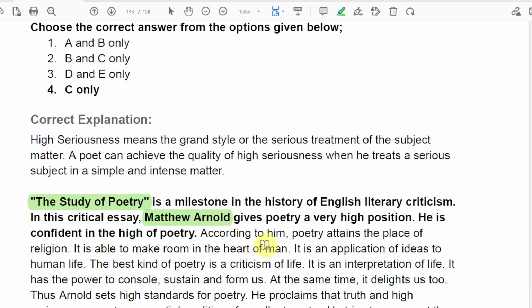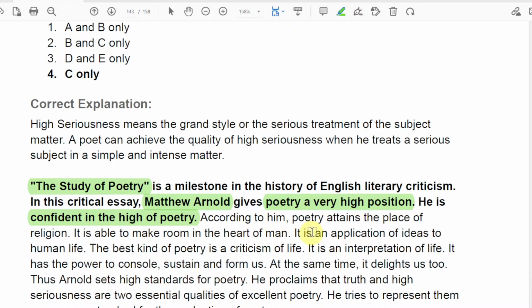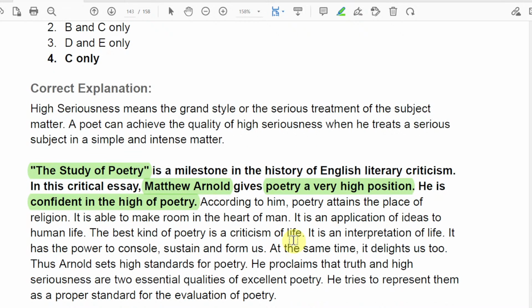So it gives poetry a very high position. He is confident in the high value of poetry. So according to him, poetry attains the place of religion. It is able to make room in the heart of man. So it is an application of ideas to human life.